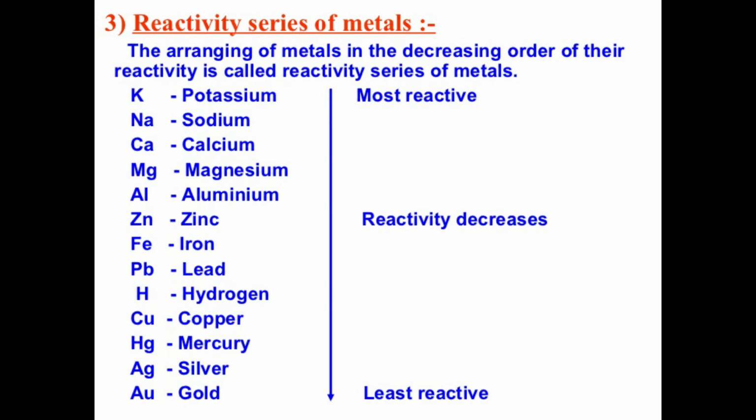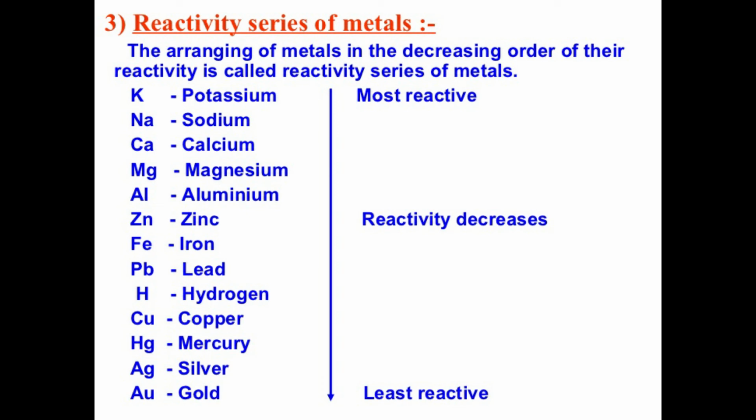The best example is the sodium atom or potassium atom. See, the sodium atom has 11 electrons, children. When it loses one electron easily from the outermost orbit, it becomes Na+, the sodium positive ion. Therefore, it is highly reactive. When you compare with iron, iron cannot lose electrons so easily, so it is less reactive than sodium.